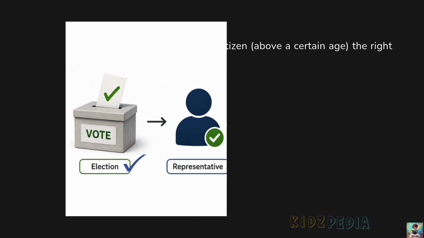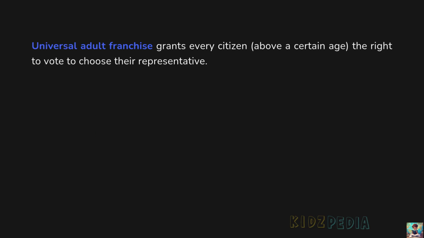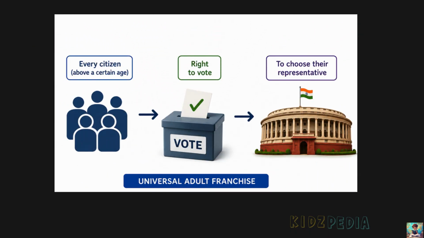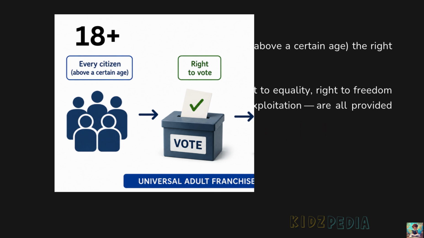Universal adult franchise grants every citizen that is above a certain age the right to vote to choose their representative. So, universal adult franchise means that every citizen who is above the voting age has the right to vote. In India, every citizen who is 18 years or older can vote, regardless of their religion, caste, gender, language or wealth. By voting, citizens choose the representatives who will govern the country.